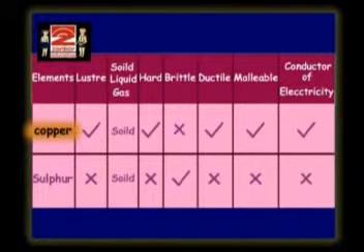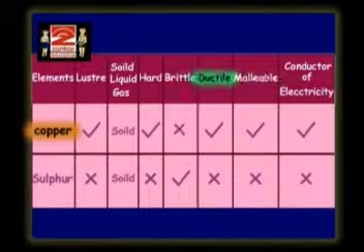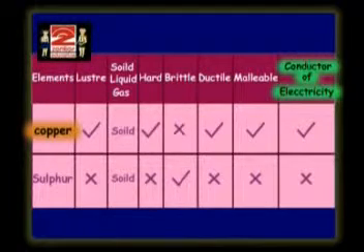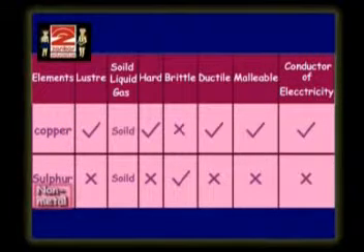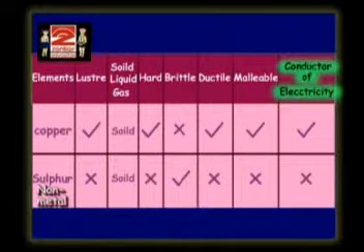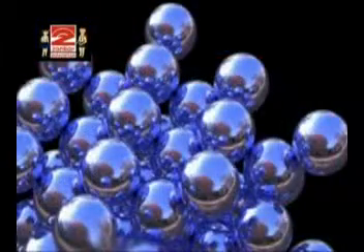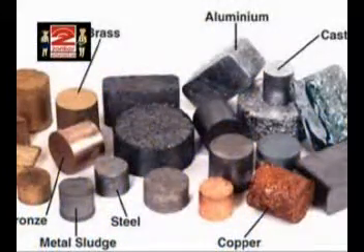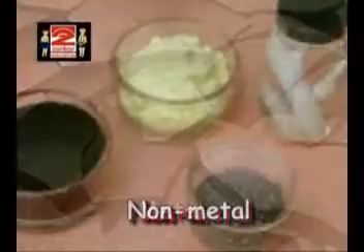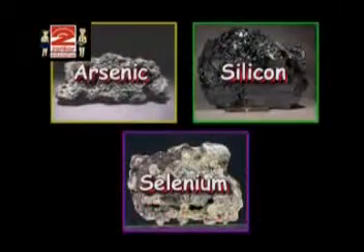So, here copper is a metal and metals are generally solids with characteristics such as hardness, malleability, ductility, luster and ability to conduct heat and electricity. While sulfur, which is a non-metal, the non-metals are generally non-lustrous, brittle, poor conductors of heat and electricity. Now the third class is metalloids. So metalloids have characteristics common to metals and non-metals, for example arsenic, silicon and selenium.